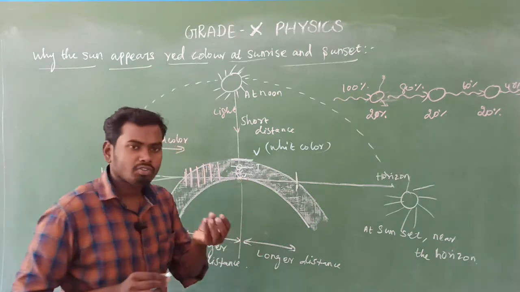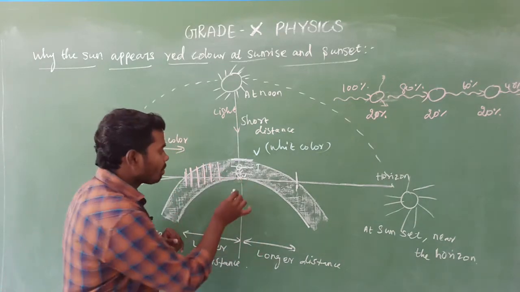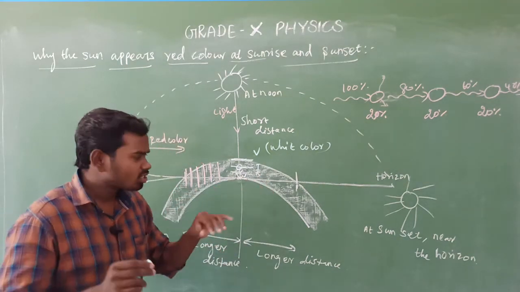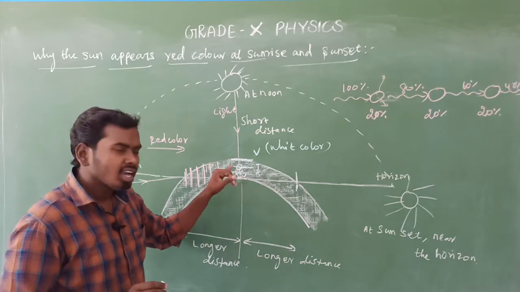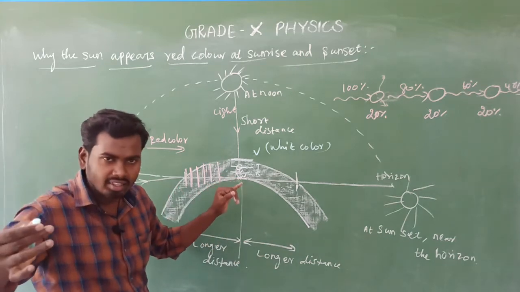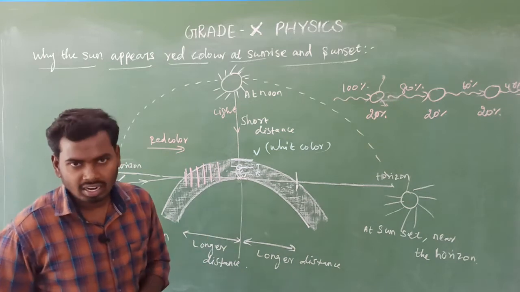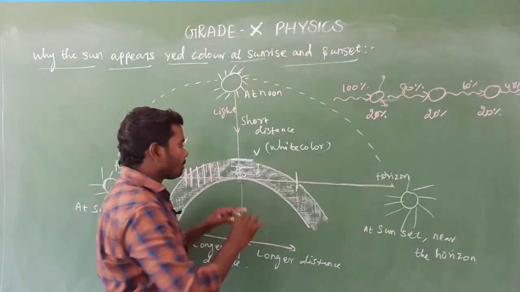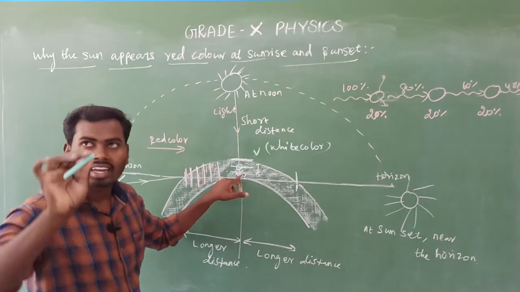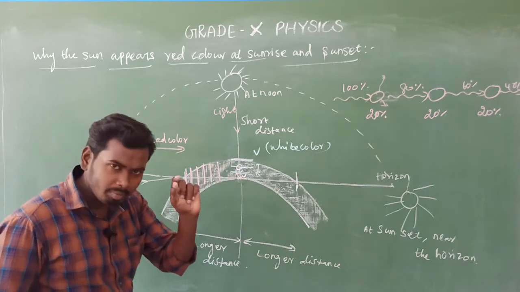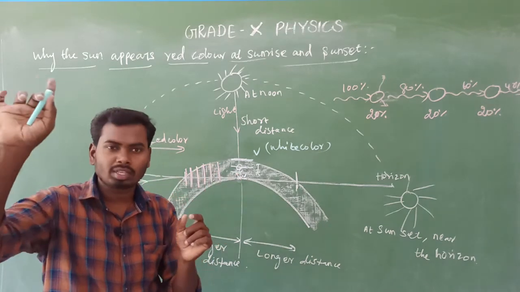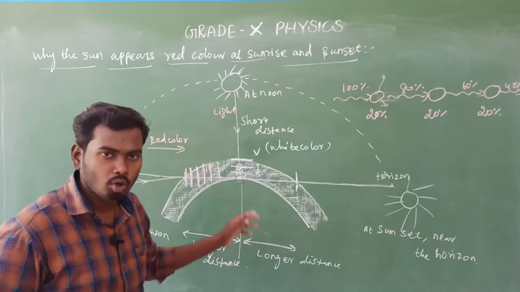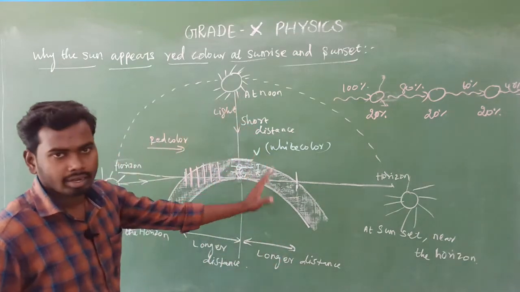But some amount of scattering of blue light will be there, because the blue color starts scattering. Am I right? So when the blue color starts scattering, the sunlight reaches us. Isn't it? Yes, that's all. So at noon time the sun color will be white, but the blue color scattering will be there. Sometimes at noon time the sky appears blue, because the blue color is not completely scattered, it just starts scattering. Yes, that's the content.